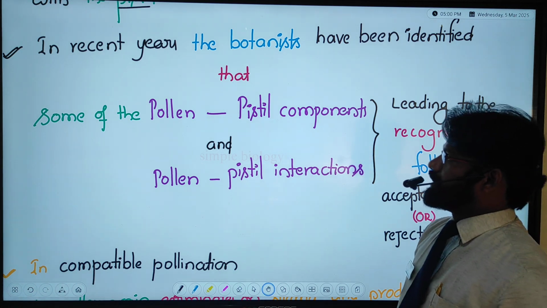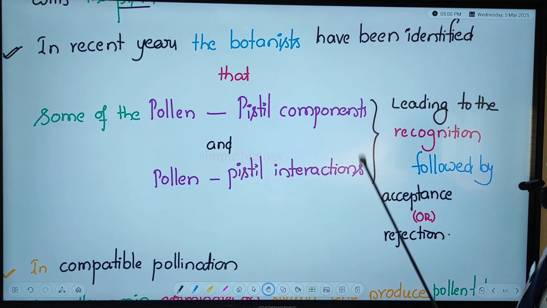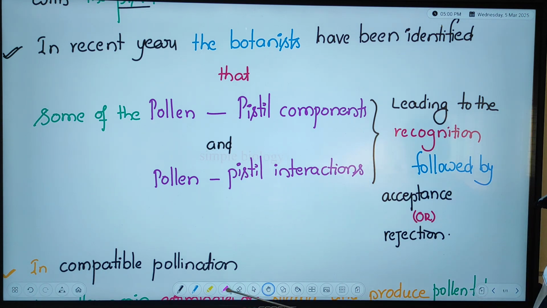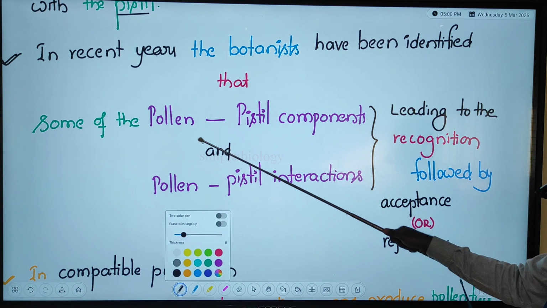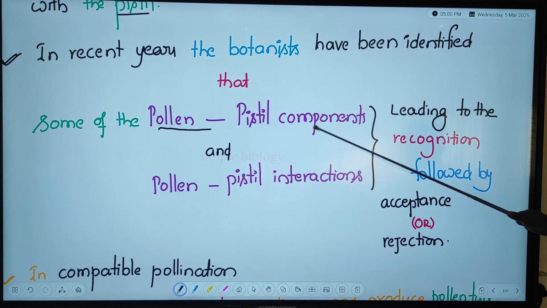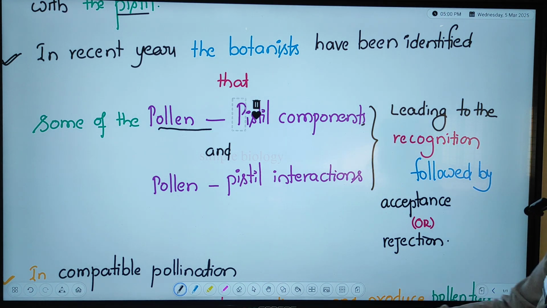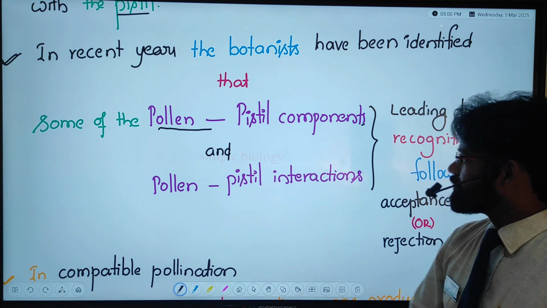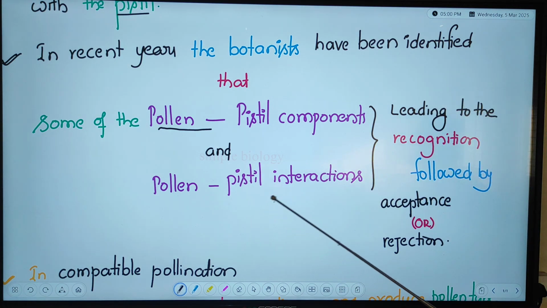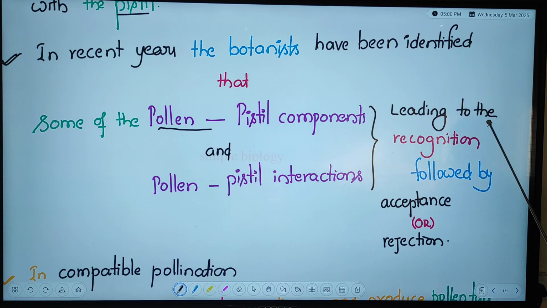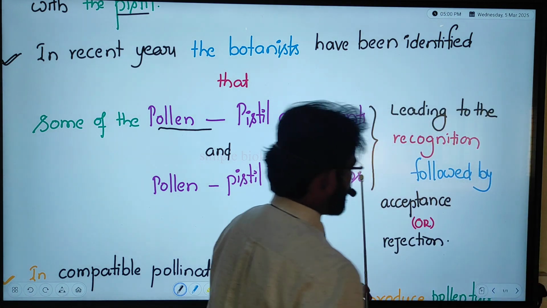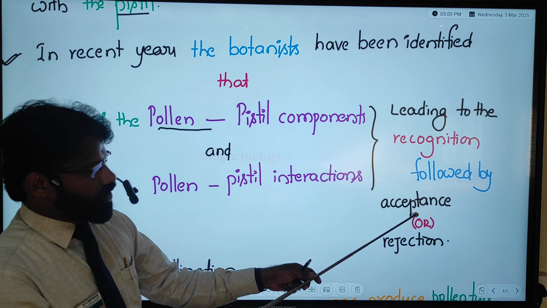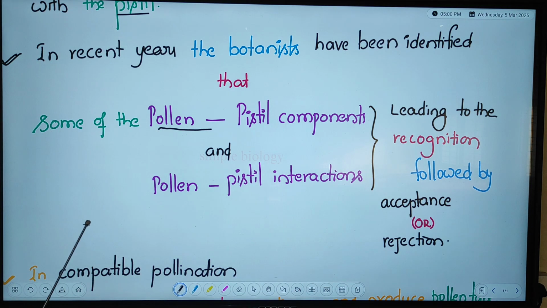In recent years, botanists have identified some of the pollen and pistil components and pollen-pistil interactions leading to recognition, followed by acceptance or rejection.